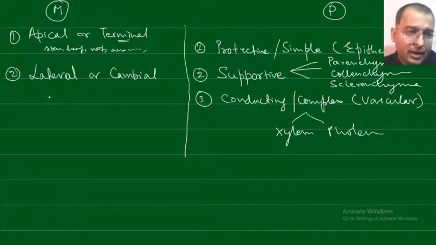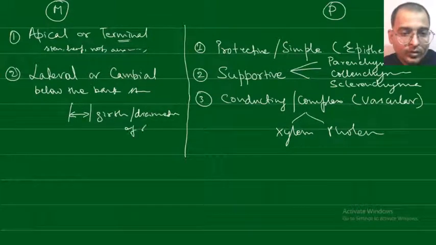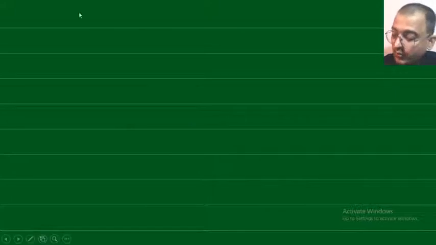Whereas the lateral or cambial meristematic tissue is present below the bark of the stem. What it does is allow an increase in the diameter of the stem, or girth of the stem. So in this way there are two types of meristematic tissue, apical or terminal, and lateral or cambial, whereas in the permanent tissue there are the protective, supportive and conductive. So let us look in detail at the different types of permanent tissue.